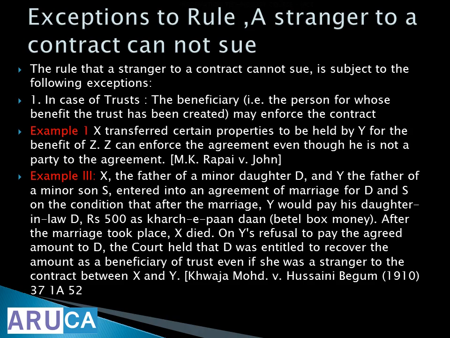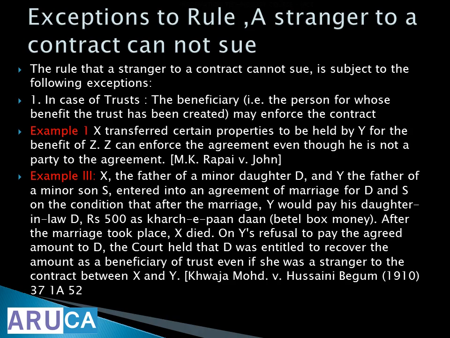We know that. The rule that a stranger to a contract cannot sue is subject to the following exceptions. Trust, you know, right? Trust. Yeah. Beneficial trust or whatever, like a charitable trust and things like that. A beneficiary for whom the trust is set up may enforce the contract.